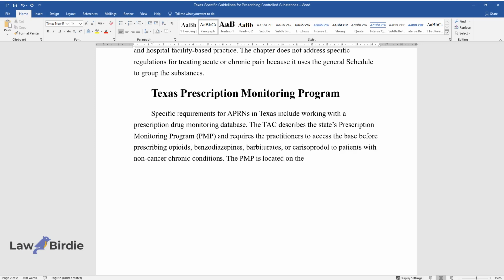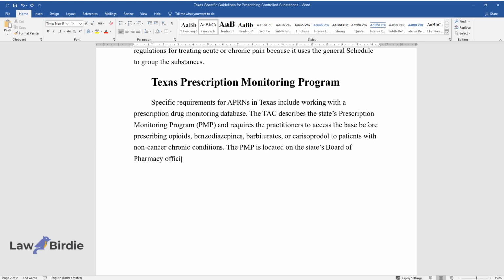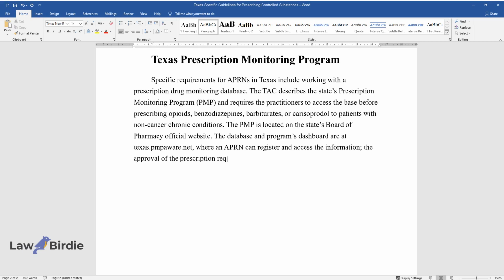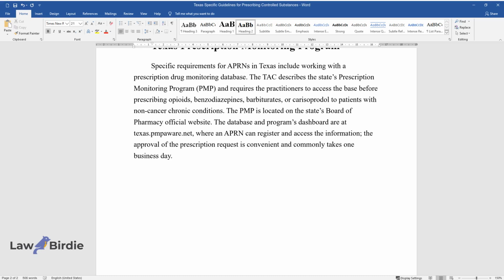The PMP is located on the state's Board of Pharmacy official website. The database and program's dashboard are at texas.pmpaware.net, where an APRN can register and access the information. The approval of the prescription request is convenient and commonly takes 1 business day.